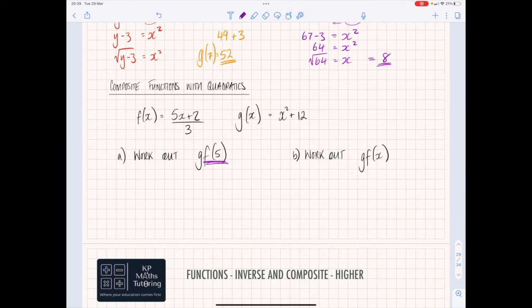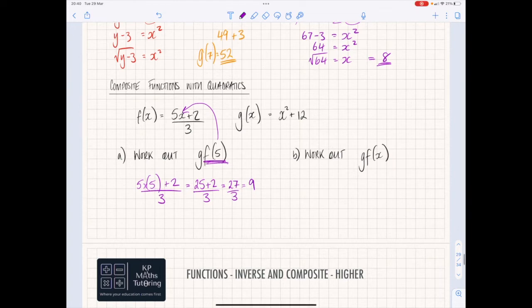So this goes back to what we were doing previously. I take 5 and I basically substitute it in there. So I'm saying 5 times by 5, because remember 5x here means 5 times whatever x is, and we're saying x is equal to 5, plus 2 all divided by 3. So that gives me 25 plus 2 divided by 3, so 27 divided by 3, so that is 9. So that first part, f of 5, is equal to 9.